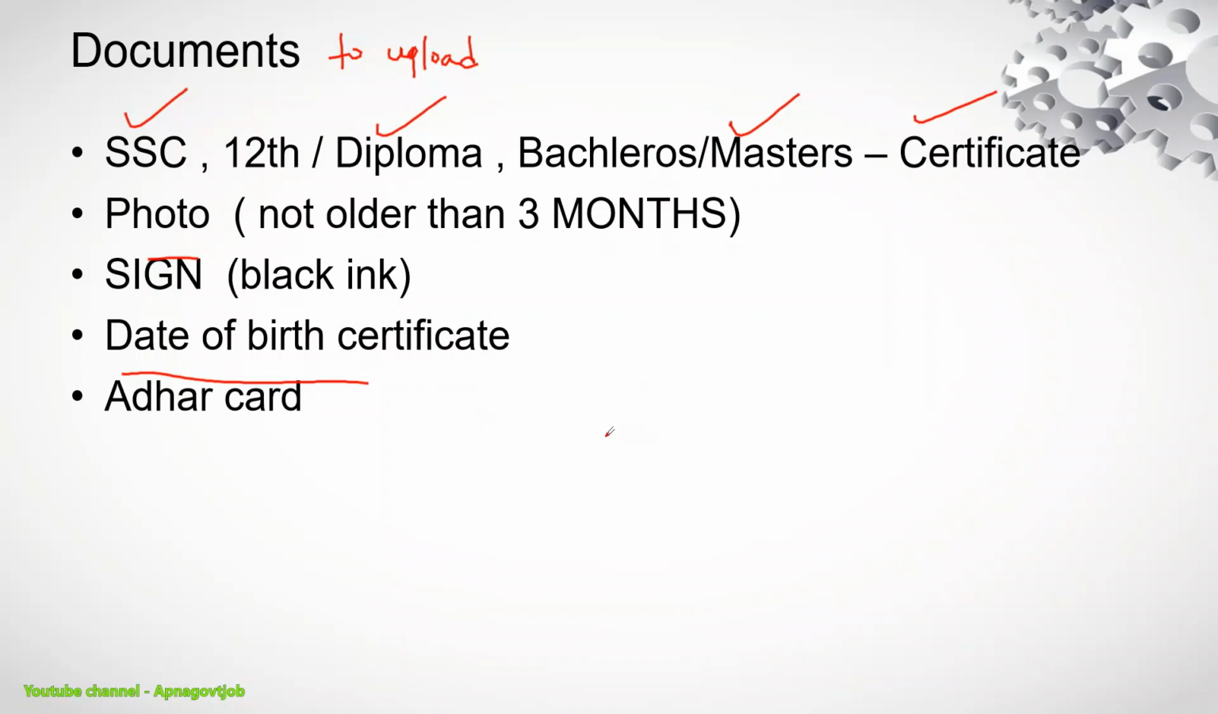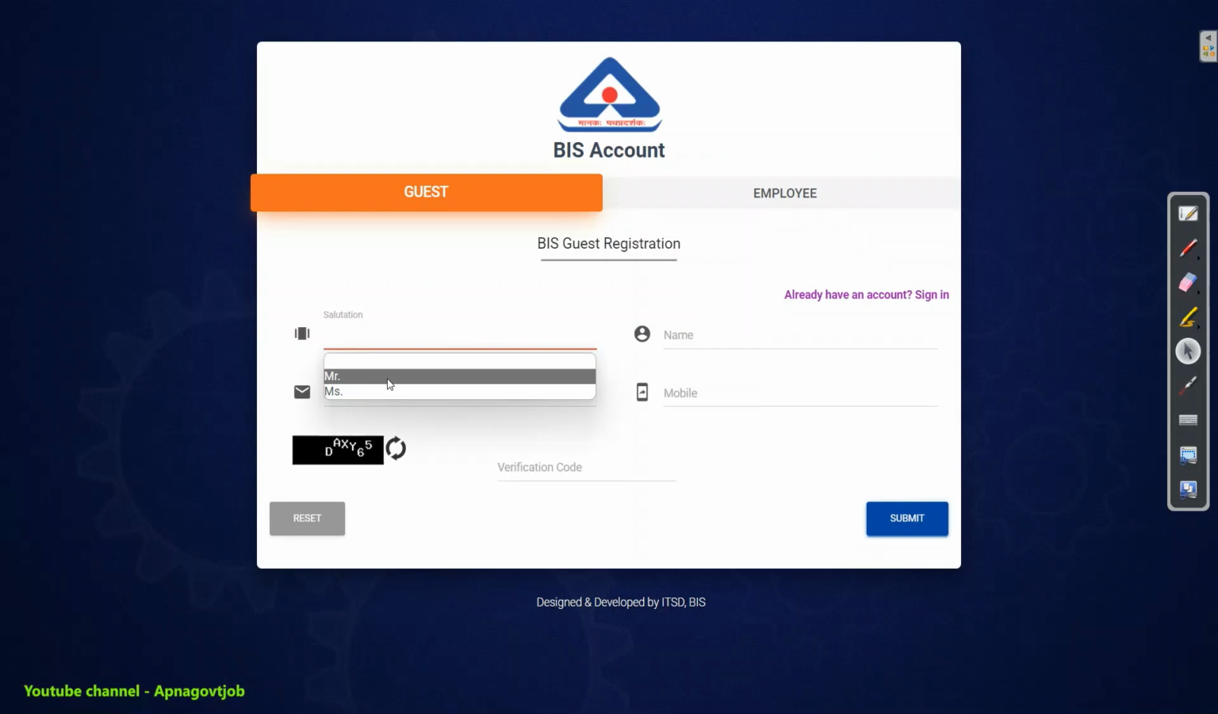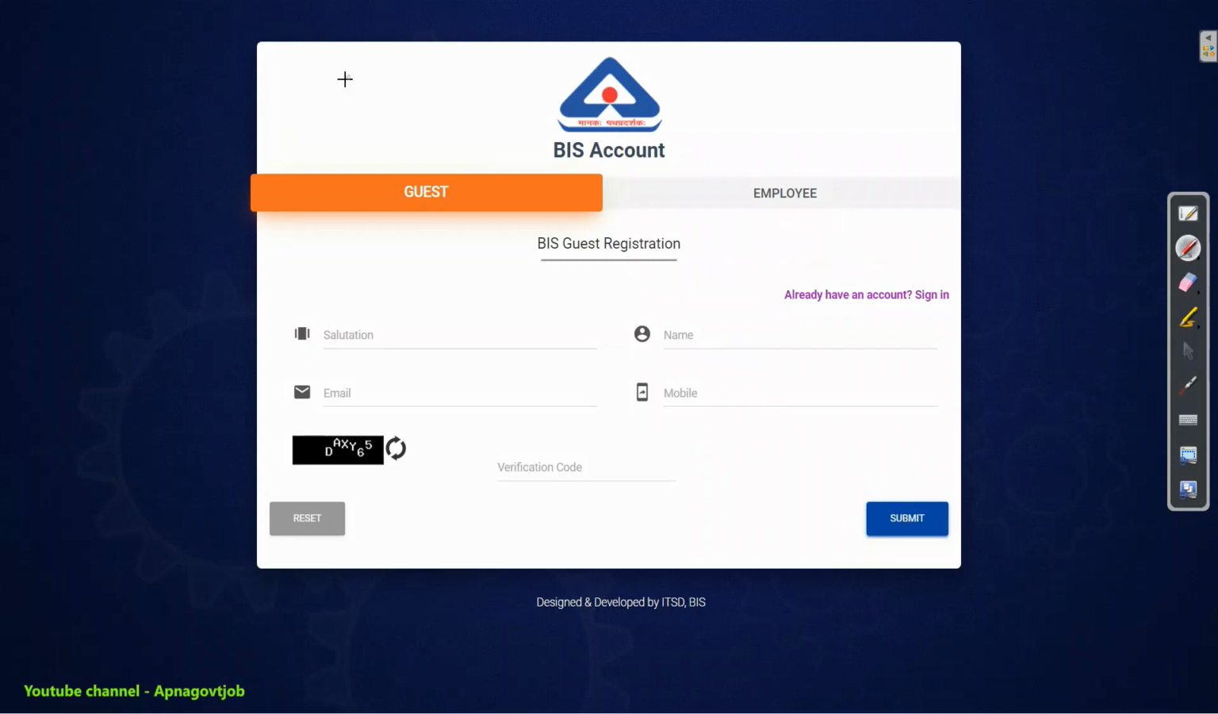Now let's start our form filling. When you click on the link which I gave in the comment section, this page will open. Here you first need to mention your salutation, that is Mr. or Mrs. Then put your name here, then email ID and mobile number. Put the verification code here and click on the submit button. After this you will get user ID and password on your email ID and in a message on your mobile number.